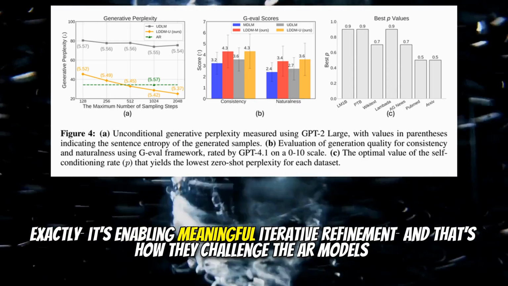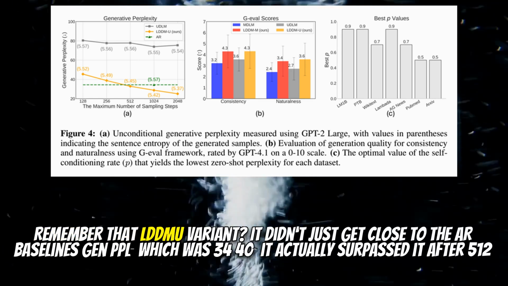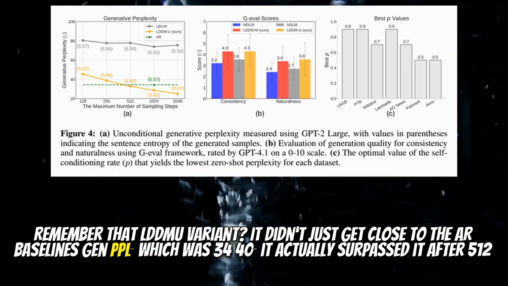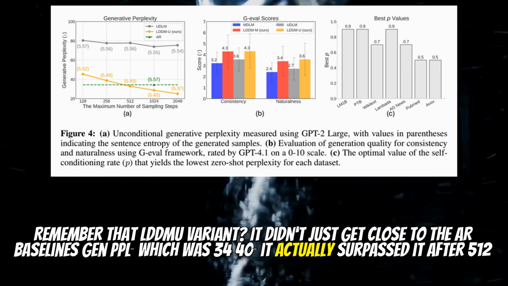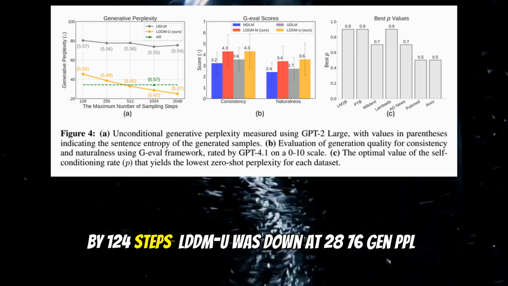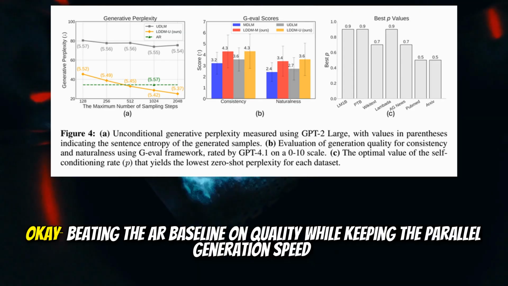Exactly. It's enabling meaningful iterative refinement, and that's how they challenge the AR models. Remember that LDDM-U variant? It didn't just get close to the AR baseline's GenPPL, which was 34.40. It actually surpassed it after 512 steps. By 1024 steps, LDDM-U was down at 28.76 GenPPL. Okay, beating the AR baseline on quality while keeping the parallel generation speed.